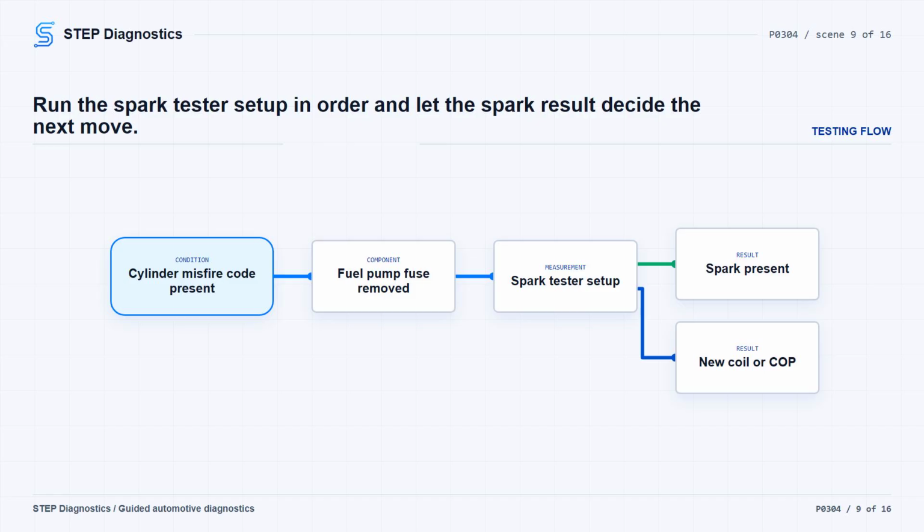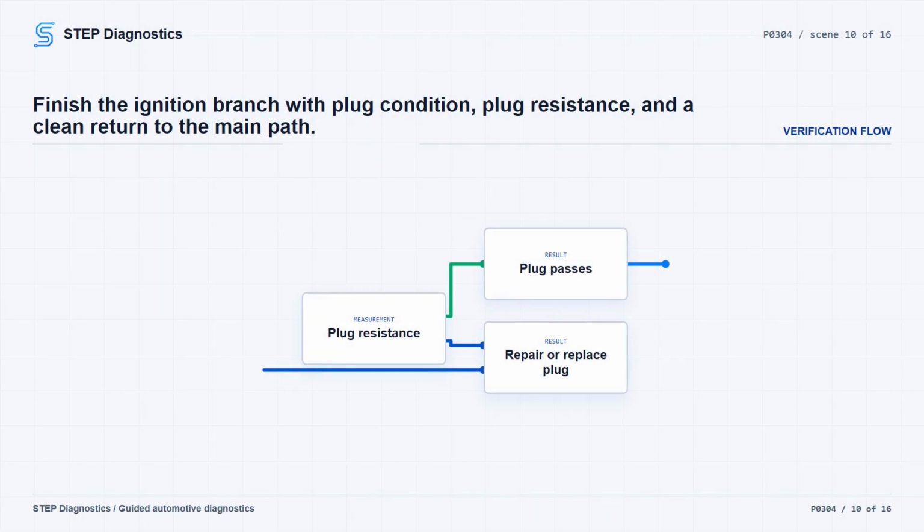If you were sent into this ignition testing from a symptom path instead of this P0304 misfire path, follow that symptom direction. If not, continue to the return check. When this ignition branch was reached from the power balance step, return to the main misfire path at injector flow. If that return point is not clear, pause, recheck the earlier diagnostic path, and avoid guessing before treating the concern as intermittent. Also remember that a damaged ignition system may raise catalyst temperatures, so look over nearby components for heat damage.